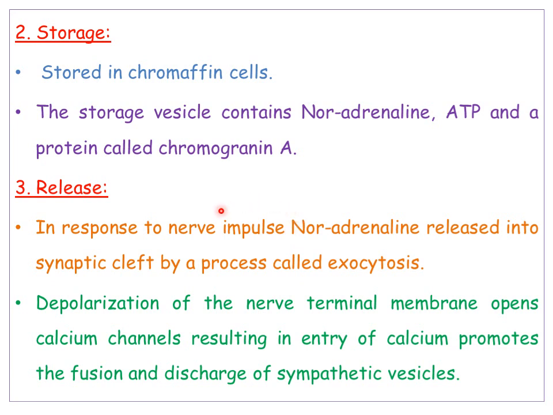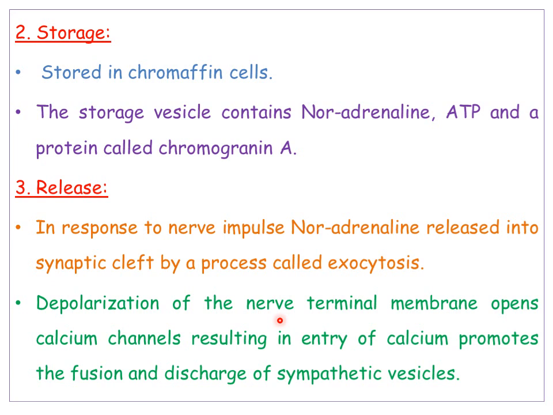So how the exocytosis will occur is, in the presynaptic nerve terminal, upon nerve impulse generation, there is first an influx of calcium ions. The influx of calcium, nothing but the entry of calcium, further promotes the fusion of chromaffin cells with the presynaptic nerve membrane, and finally it promotes the exocytosis process and releases noradrenaline from the presynaptic nerve terminal into the synaptic cleft.